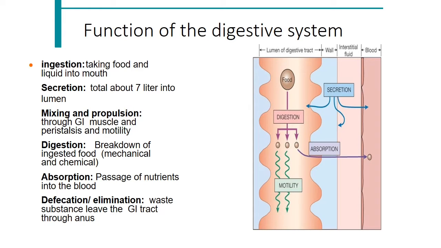Then the mixing of the food by the GI muscle as well as the peristalsis movement of the GI tract. You can see in the figure, this is the peristalsis movement. This is a wave-like movement of the muscles that will be helpful for the mixing of the food as well as the movement of the food, or propulsion of the food.